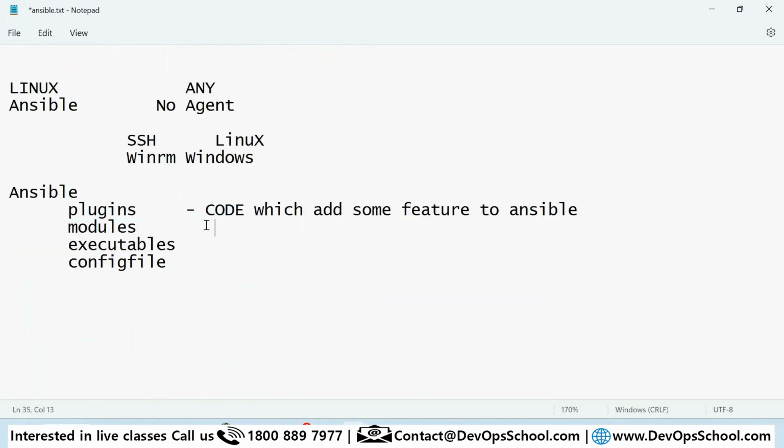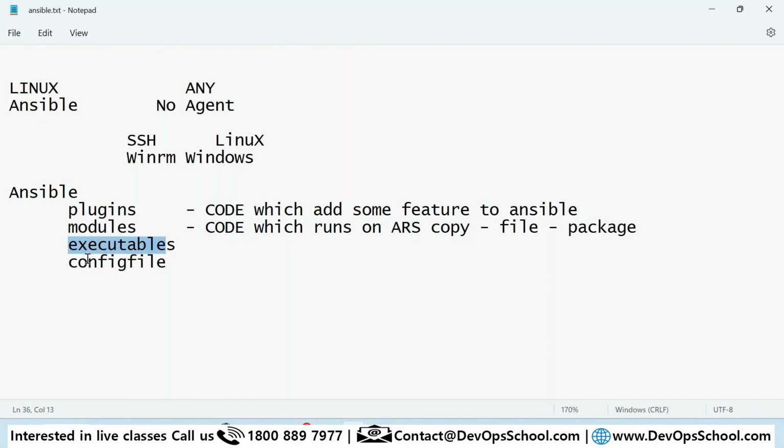Now, what is a module? A module is again code, which runs on ARS. For example, there is the copy module, file module, package module. These are all modules which will run on the ARS server. That's the reason configuration management will happen.